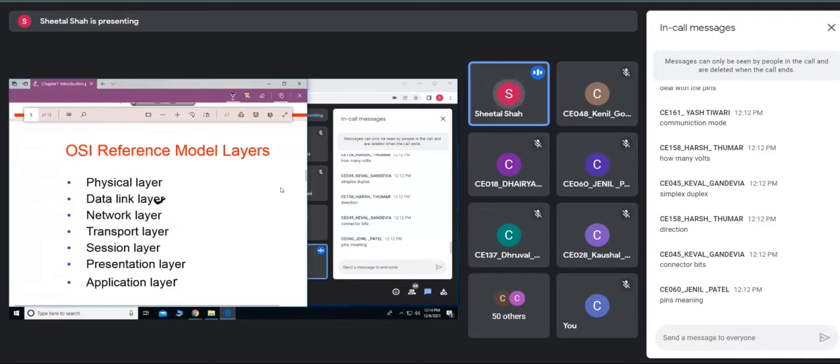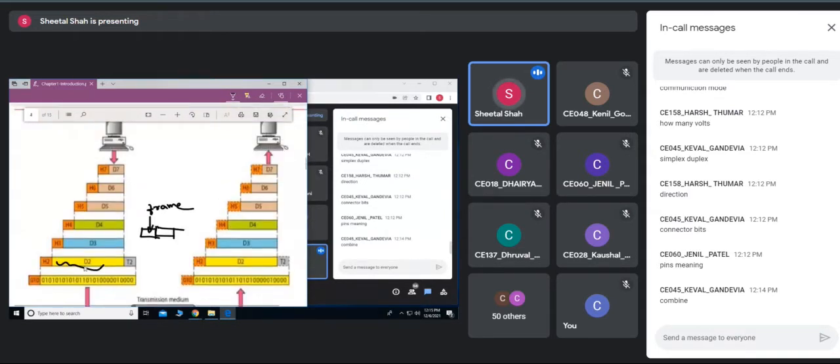Again, the data frame would be received. Using the checksum, it will find whether the data frame it has received is without any error. Are you getting this? And since the data was divided into data frames, here it has to recombine those data frames. Are you getting me?